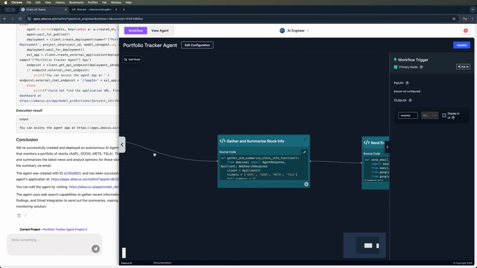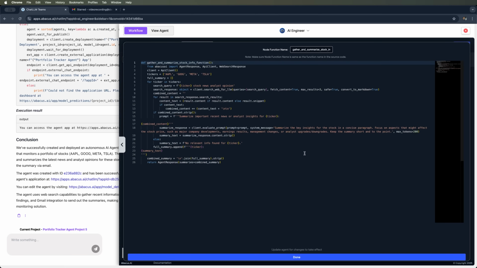Next, we have a connector linked to a Python function that makes requests to external services. We can also edit this Python code. For example, if we want to add another ticker to our portfolio, we can easily do so. Just add a comma and enter the ticker symbol in single quotes.